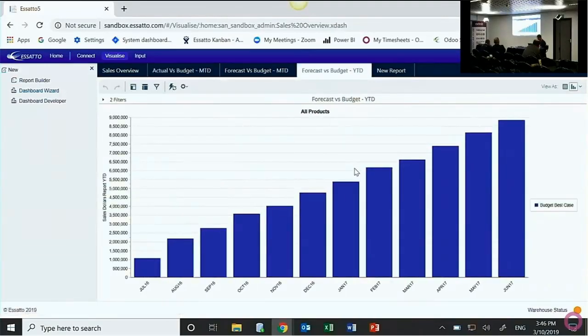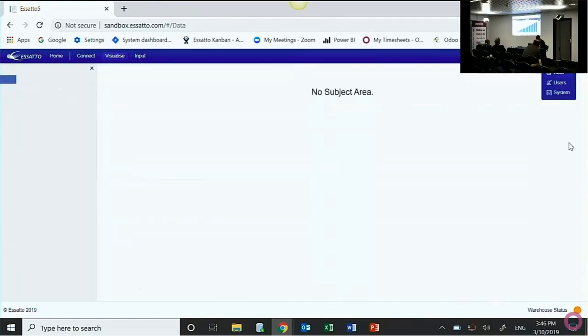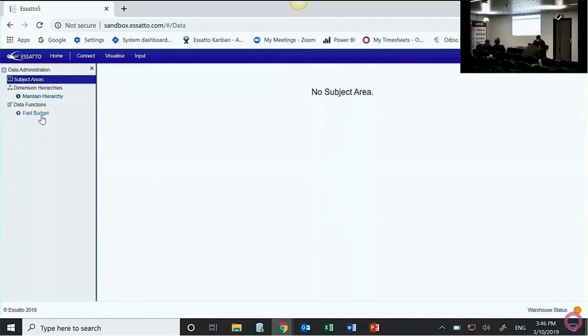Right, so what I'm going to do though is you're now looking at a budget. So this is our budget for the year. And you can see at the moment we're targeting, or we're trying to achieve around 8.8 million in sales. We're going to create a forecast now to give us a revised position of where we think we're going to finish with sales by the end of the year.